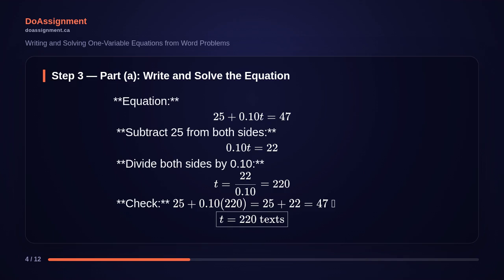Subtract 25 from both sides to get 0.10 T equals 22. Divide both sides by 0.10 to get T equals 220. Checking. 25 plus 0.10 times 220 equals 25 plus 22 equals 47. Correct. The answer is 220 text messages.